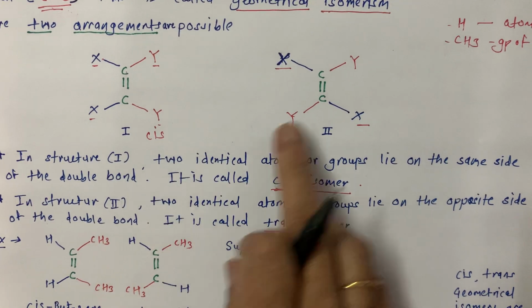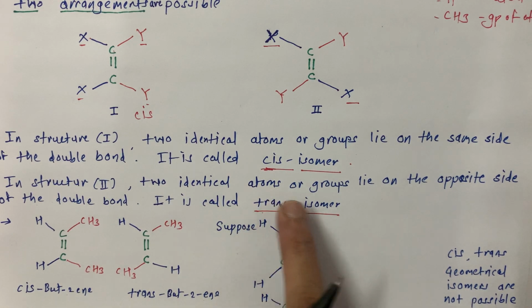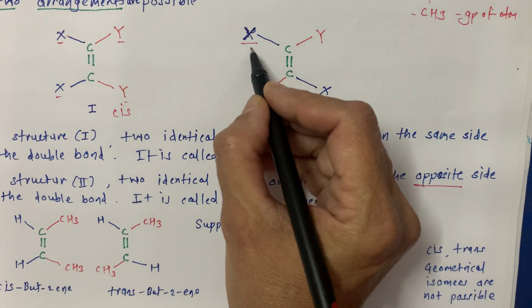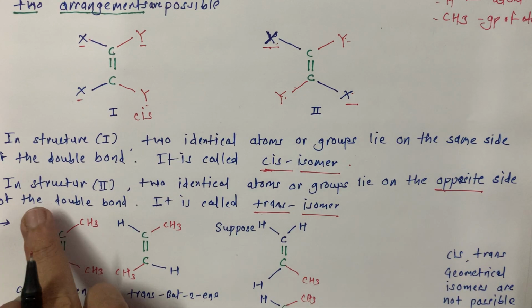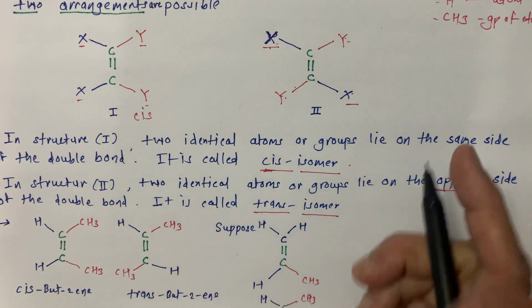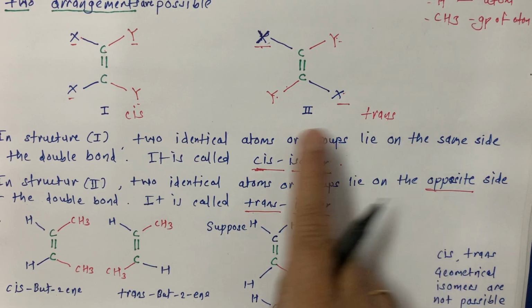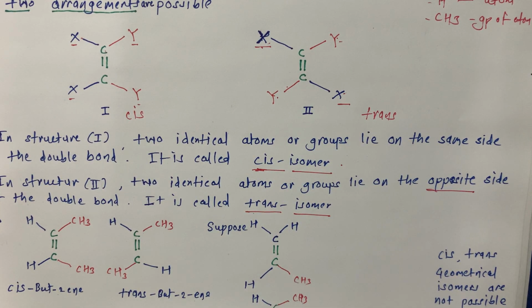Okay. And in structure 2, two identical atoms or groups lie on the opposite side. See, these are on the opposite side of the double bond. It is called trans isomer. This is called cis isomer. This is called trans isomer.